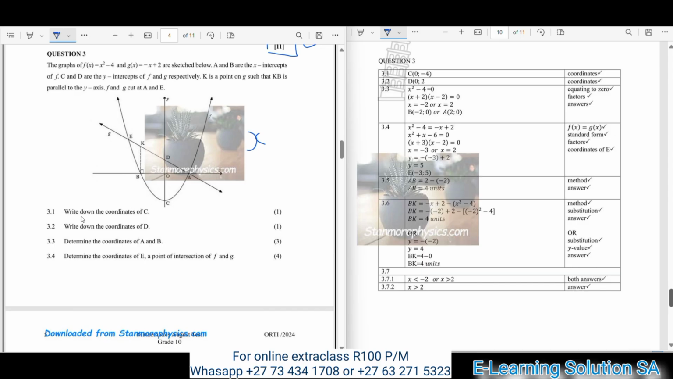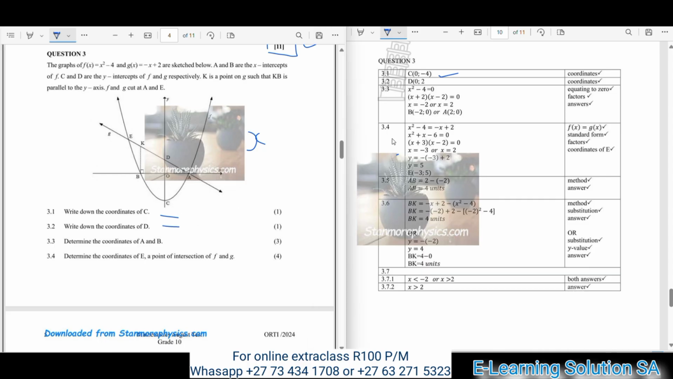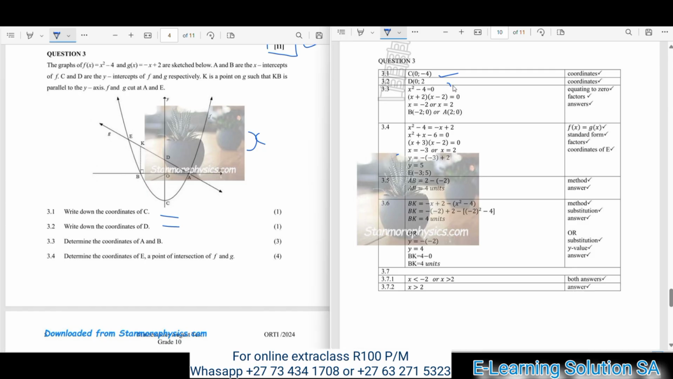So 3.1, write down the coordinates of C. Okay, if you can check your left hand side, it's only 1 mark guys, so you must make sure that you get this mark correctly. So your coordinates for C were (0; -4). So you must make sure that you get that correct. So 3.2, write down the coordinates of D. 1 mark as well. So your final answer here was (0; 2), as you can see in the memorandum. So you must make sure that you also get that so that you can make it and go to grade 11.